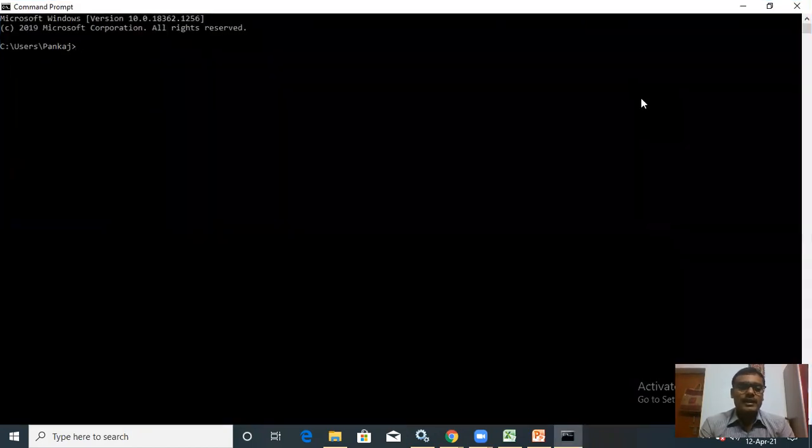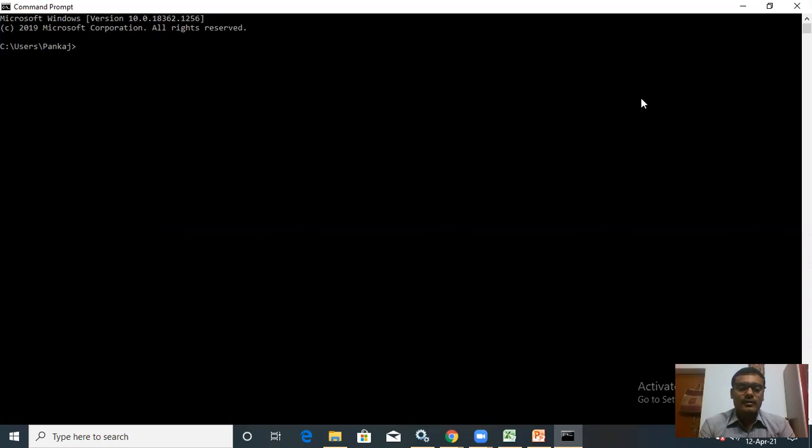Now you have to create the folder in drive D. So first you need to remember all the commands so that you can work in CUI mode. Otherwise it is not possible. So for entering into the D drive, you will write D: and press enter. Now you can see you have entered into the D drive. Now you have to create a folder with the name Z. So you will write make directory, MD.